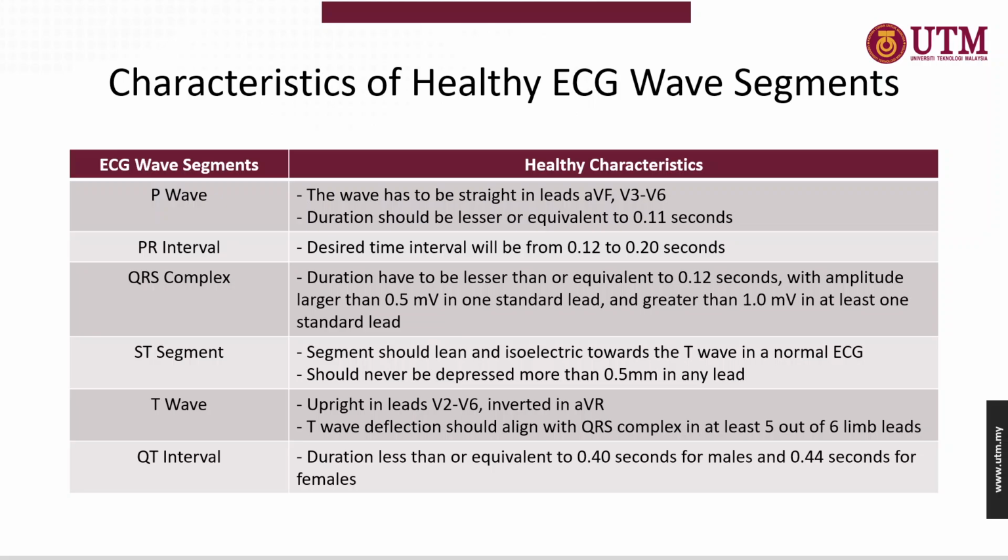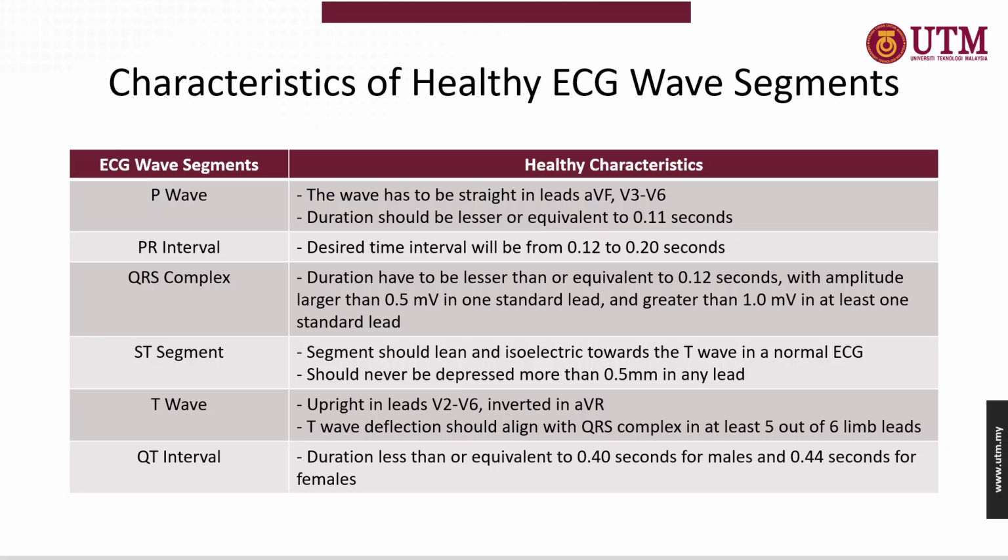Next, for the ST segment, the segment will need to be isoelectric leading towards the T wave in a specific normal ECG, and the ST segment should never be depressed more than 0.5 millimeter in any single lead. Next, for the T wave, the T wave will need to be upright in leads between V2 and V6 and needs to be inverted in aVR.